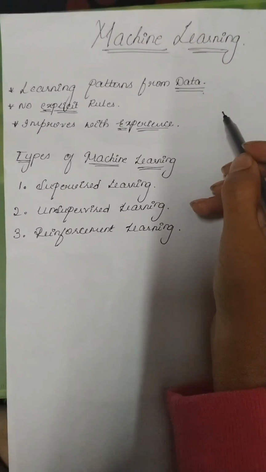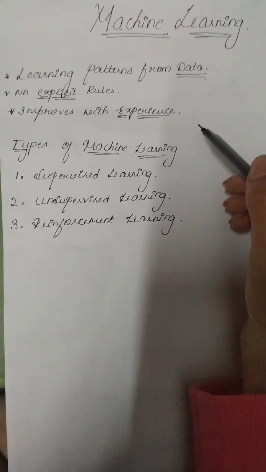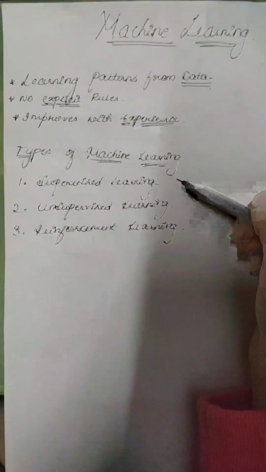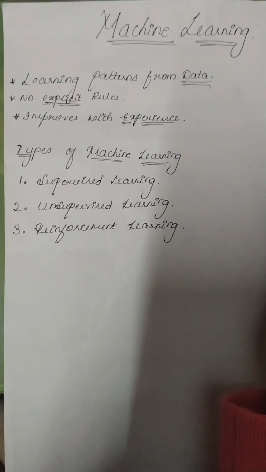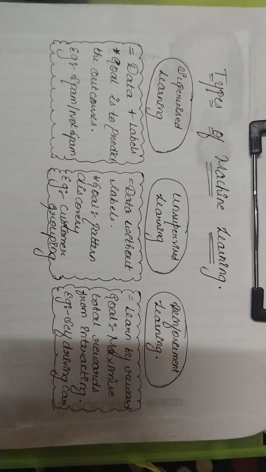So, what are the types of machine learning? There are three types of machine learning. One is supervised learning, and the second one is unsupervised and reinforcement learning. Now, let's learn more about these things in the next video. Thank you. Okay, now let's learn the types of machine learning.